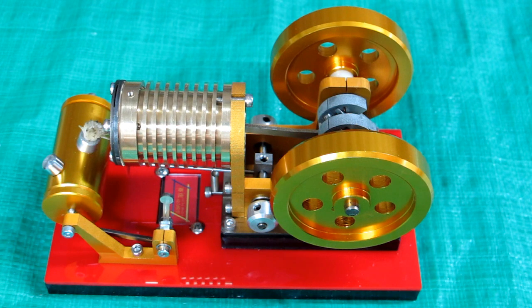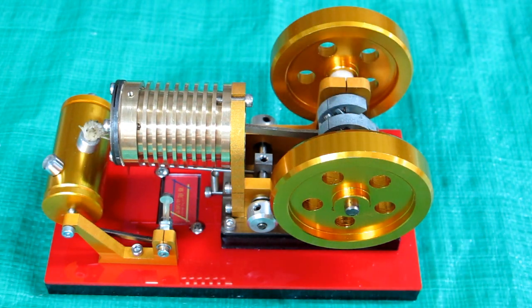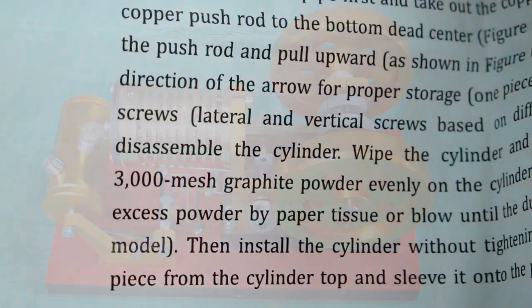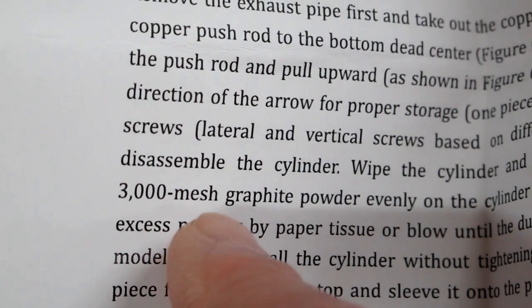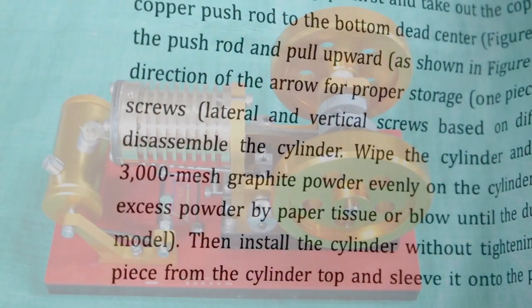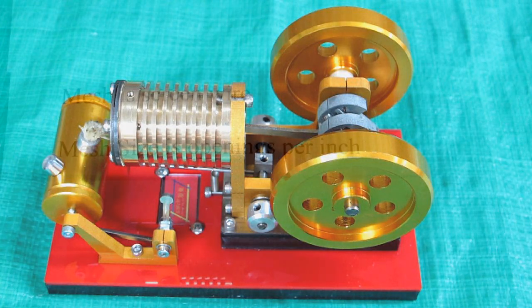Some of these little engines, in particular this one that has a brass cylinder and a brass piston, recommend a dry lubricant. The piece of paper that came with this engine recommends a 3000 mesh graphite powder. When you go and try to purchase 3000 mesh graphite, you won't find it because it does not exist.